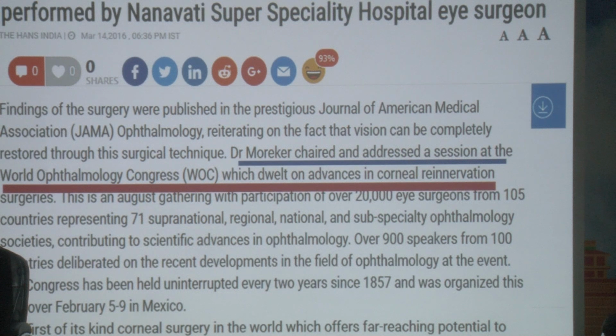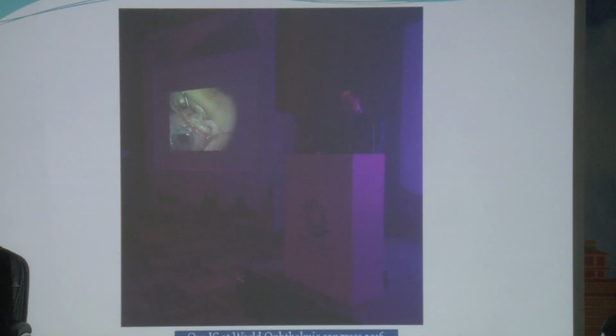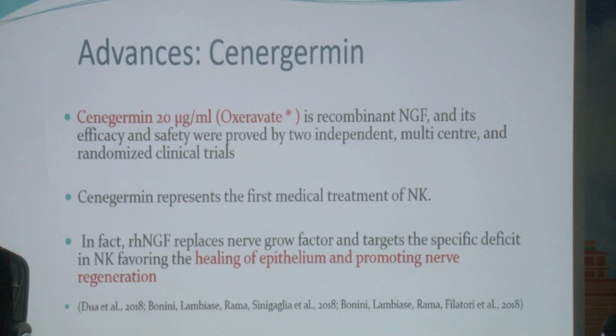This is one of our first cases, which was probably the first in the region or the country maybe. And these are some of the cases which he had done, patients like farmers seeing after 5 years because the cornea cleared up after neurotization. And this was our IC at World Congress in Mexico. And these are the advances.